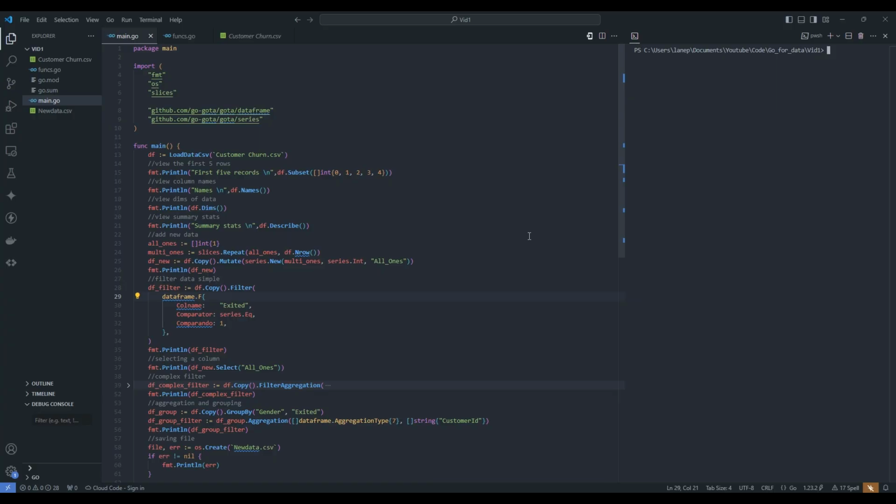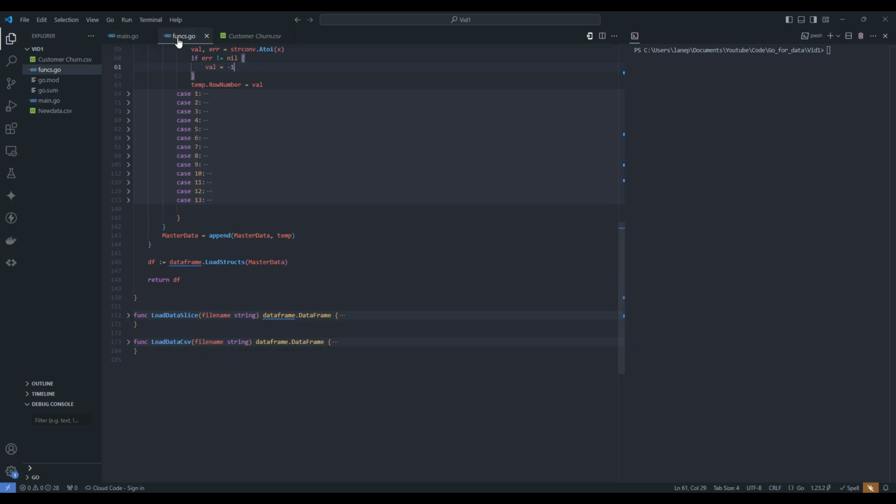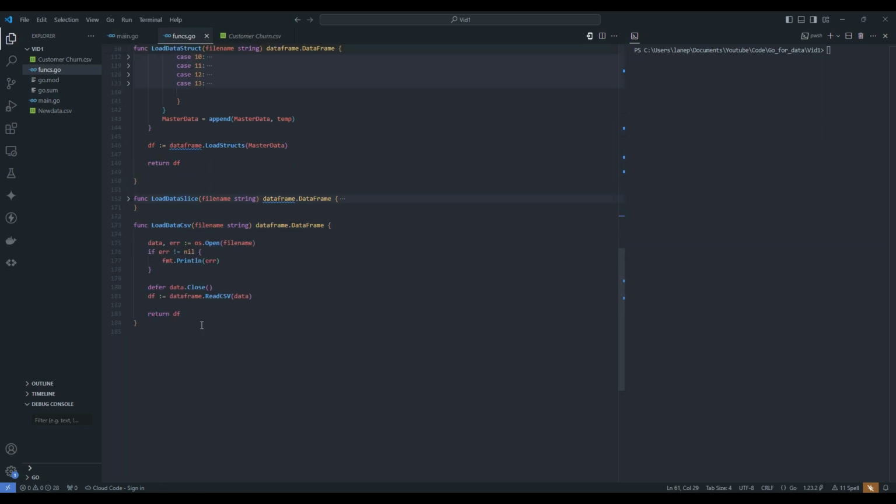All right, with all of that covered, let's take a look at all of our code together. Here we can see that we're using the LoadDataCSV method within our main.go file. Let's pop over to funcs.go to actually see what that function looks like. So if I go to LoadDataCSV, you'll notice that it is the exact same code that we covered in the PowerPoint presentation not too long ago.